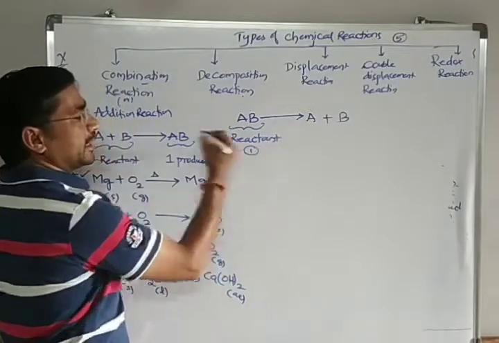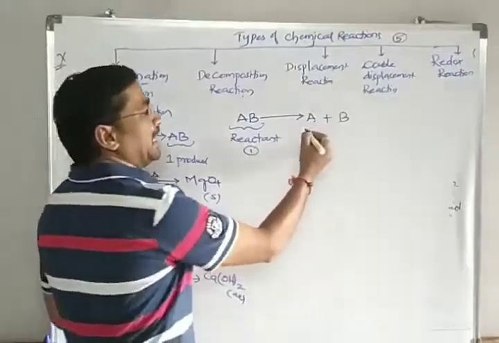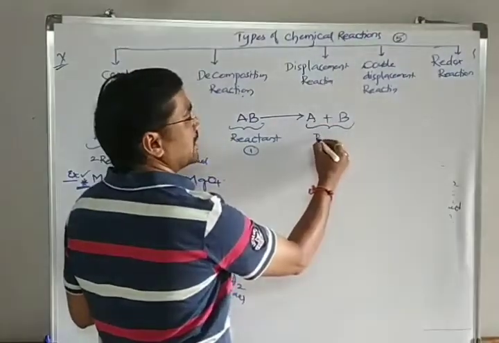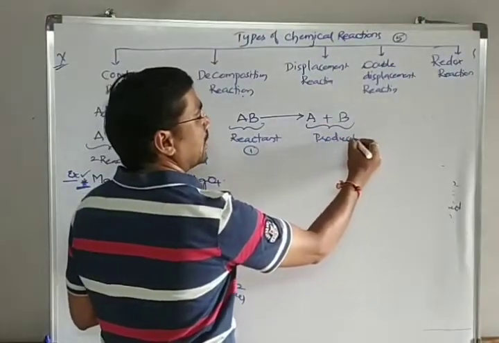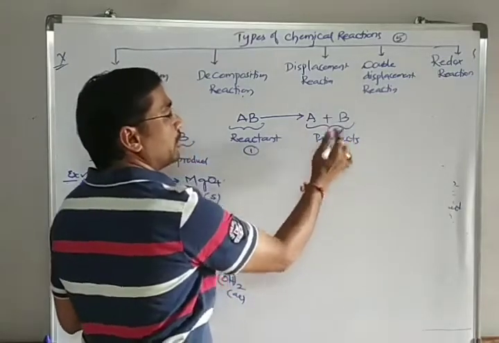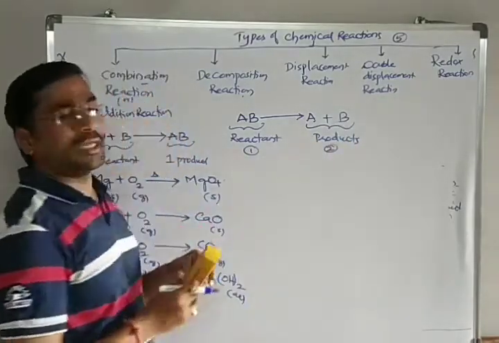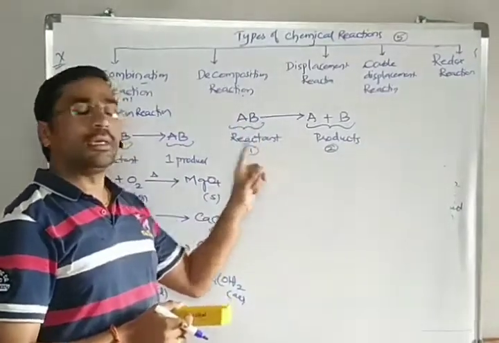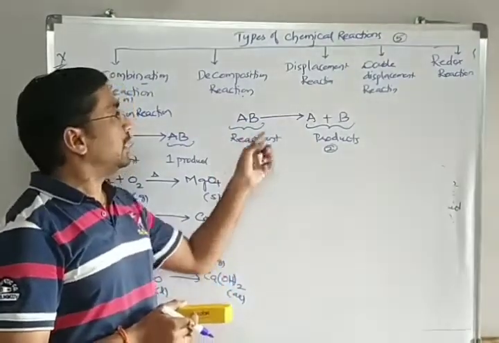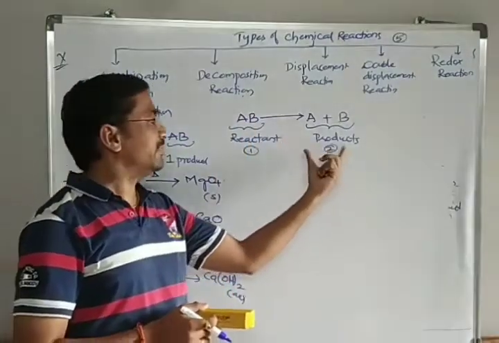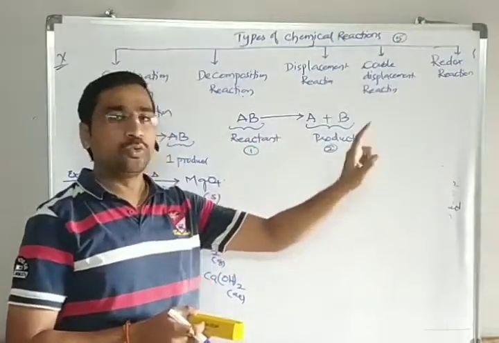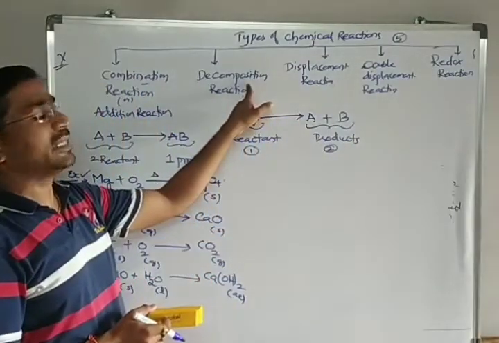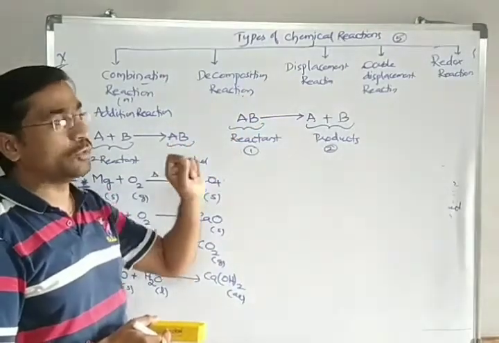How many reactants are there? One. After participating in the reaction, we are getting the substances on the right hand side, the products. How many are you getting here? Two. So according to our definition, if the reactant is one and after undergoing reaction it is giving two or more products, it comes under which category? It is called a decomposition reaction.